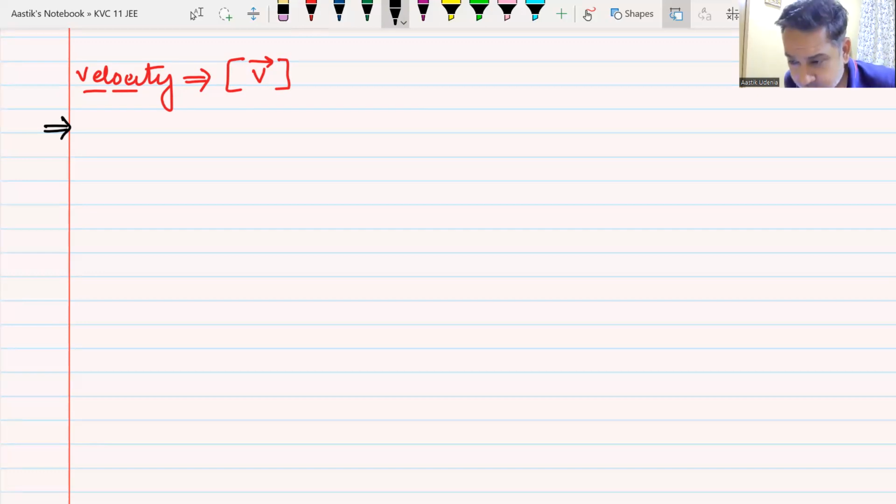The total displacement by total time taken? That is not velocity. That is something else. Displacement by time? No, not exactly correct.